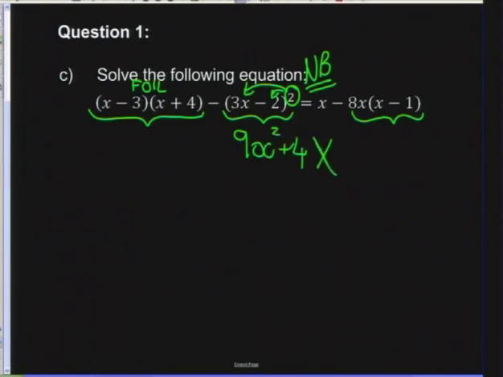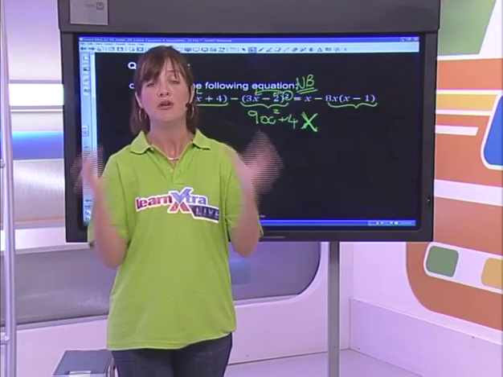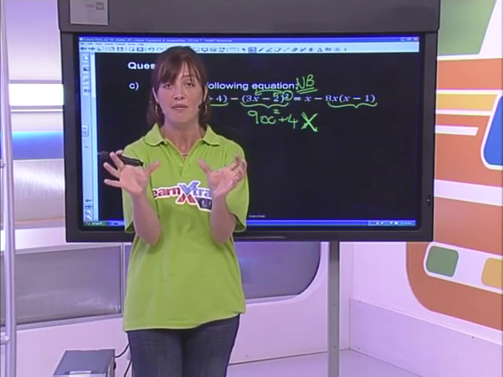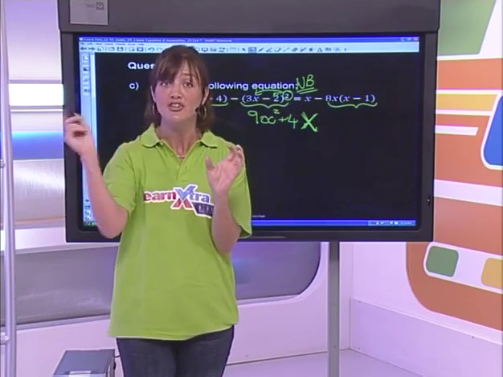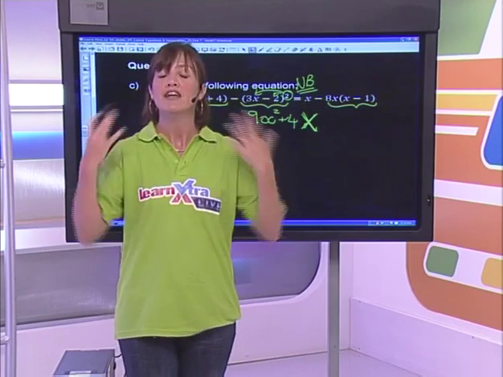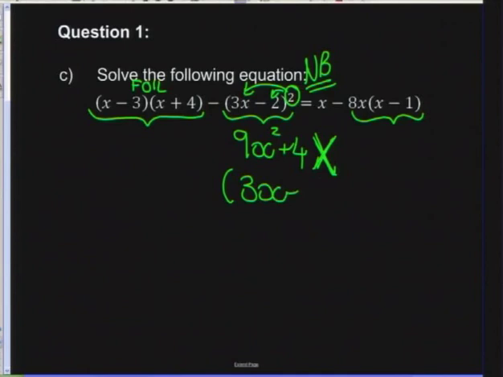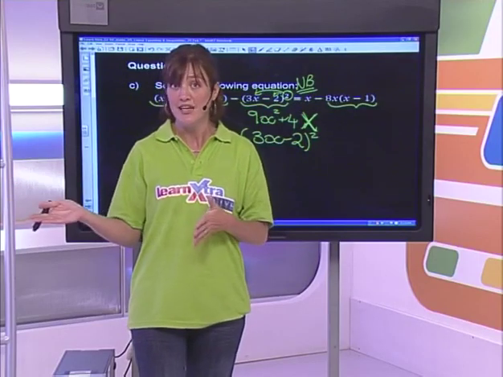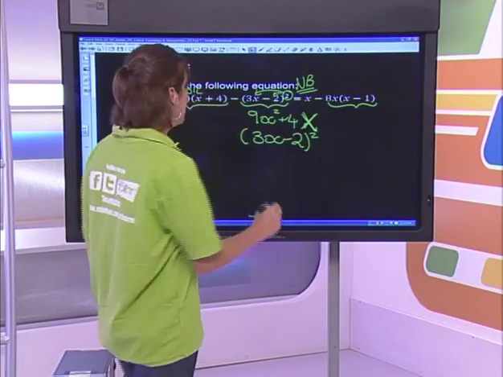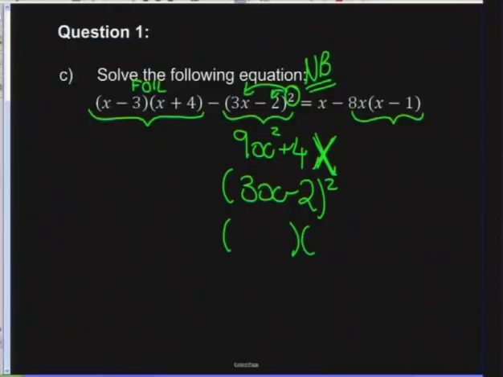That, grade 10s, please, is a big, big no-no, okay? You are not allowed, because you've got two separate terms inside that bracket, you are not allowed to just distribute that 2 to both terms. If we think about it logically, what is this saying? If I've got 3x minus 2, and it's being squared, anything that's being squared means we're multiplying it by itself 2 times, okay? So if we applied that theory, that would mean that I'm multiplying the bracket of 3x minus 2 by itself 2 times.